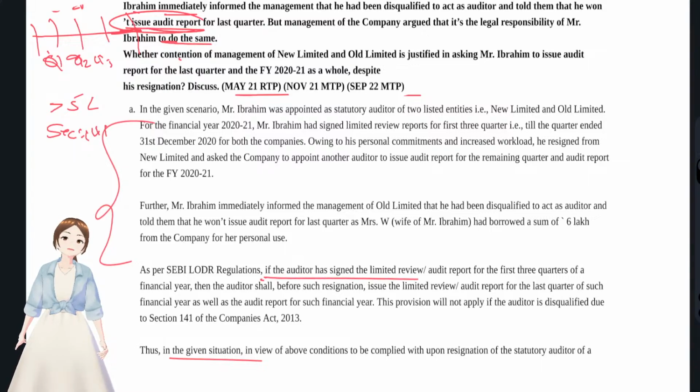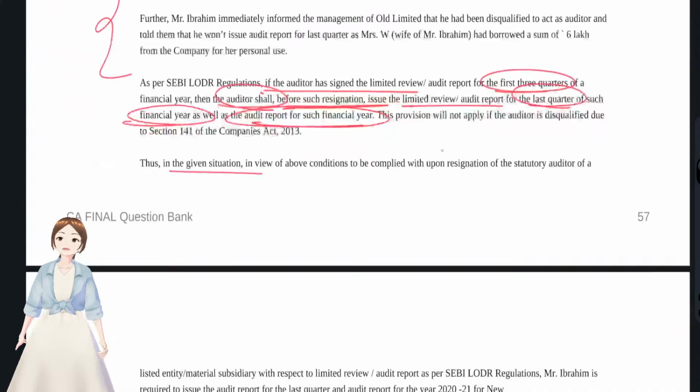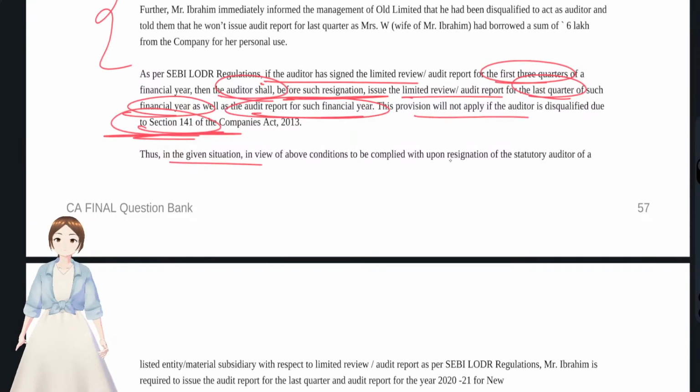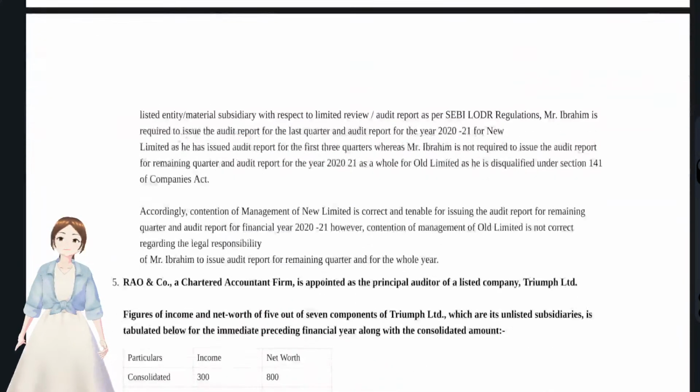if the auditor has signed or given the audit report for the first 3 quarters, then the auditor shall, before resignation, issue the limited review or audit report for the last quarter of such financial year as well, and the audit report for that financial year. Okay, and this provision will not apply if he had acquired any disqualification under section 141. Here you see, he had resigned, so he has to give the audit report. So Mr. Ibrahim is required to issue the audit report for the last quarter and the audit report for the financial year.